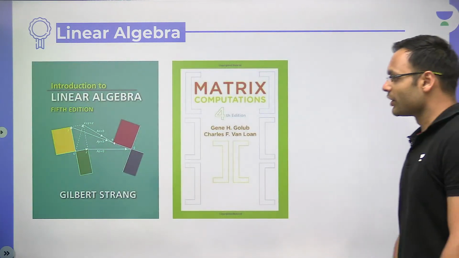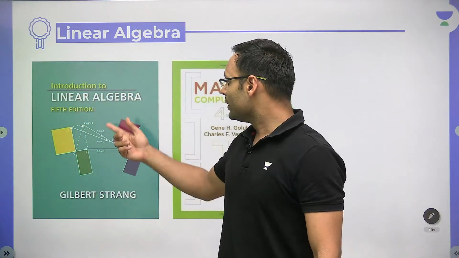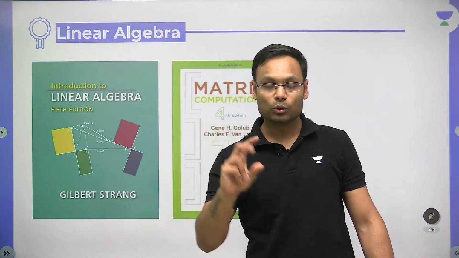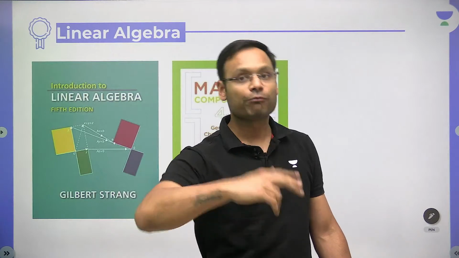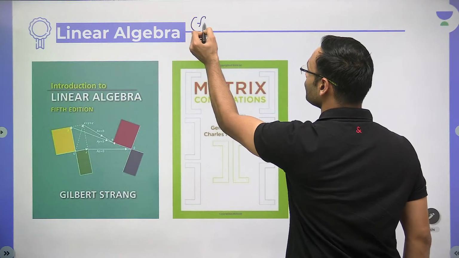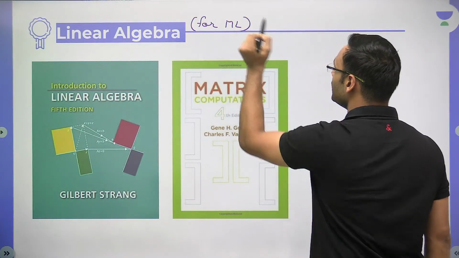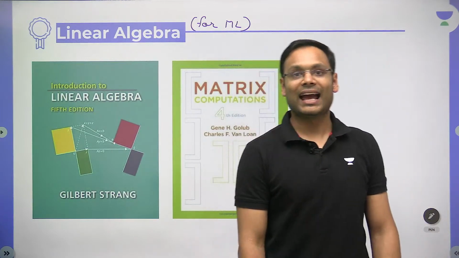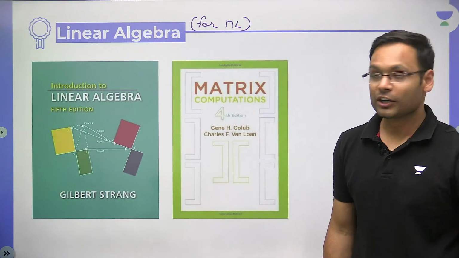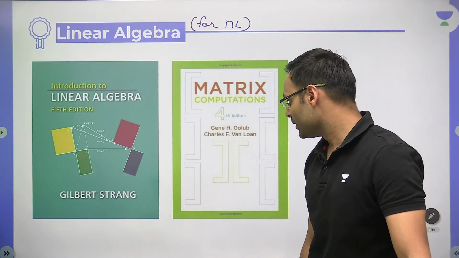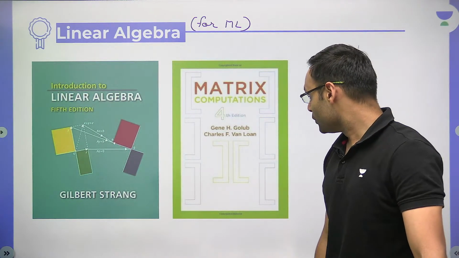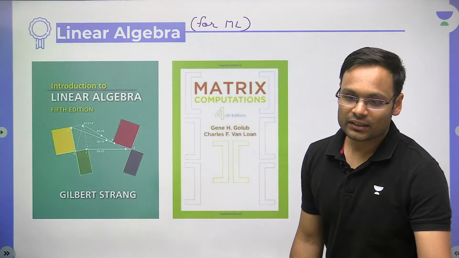Apart from that, linear algebra. For linear algebra, I will recommend two books: Introduction to Linear Algebra, the basics one, and then Matrix Computation, the second one. These two books are those which will teach you linear algebra for machine learning. So I would like to tell you here that this linear algebra is actually for machine learning. Just because linear algebra can have many applications in various fields, but these two books I will recommend specifically for machine learning: Gilbert Strang and then Golub and Van Loan. These two books you can follow for linear algebra.